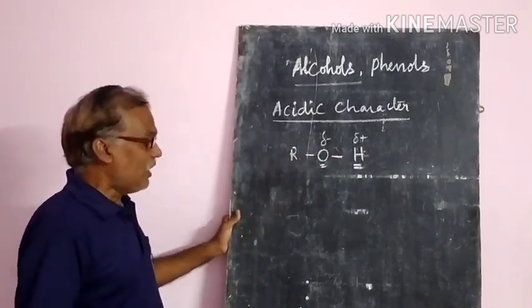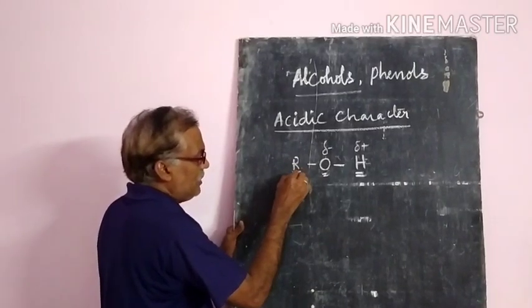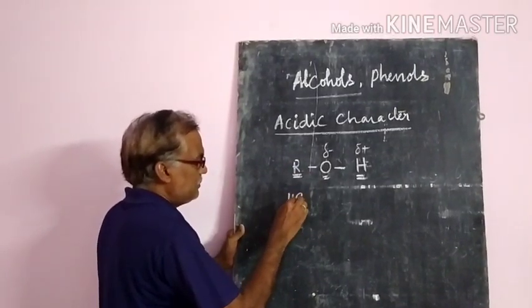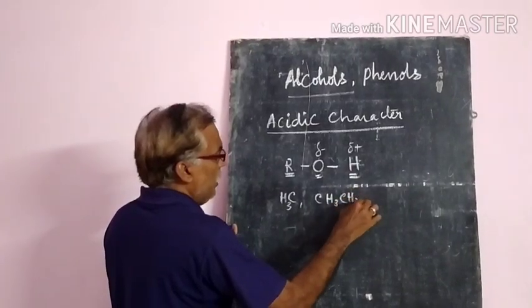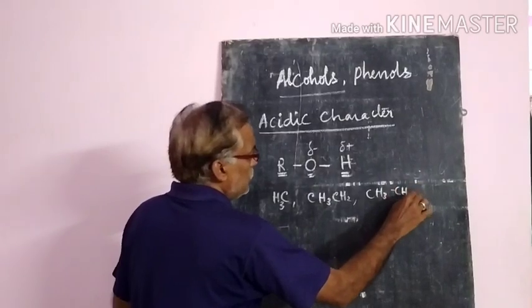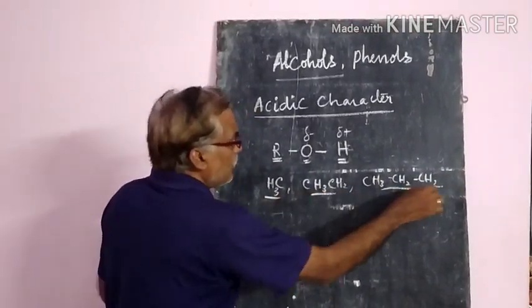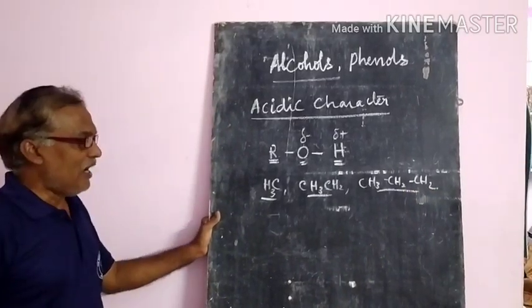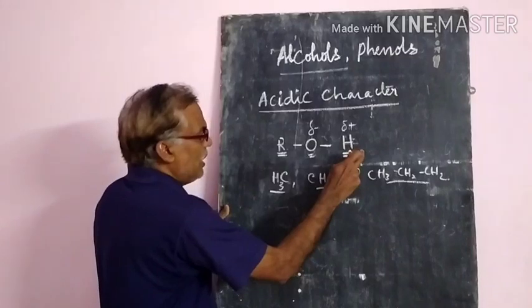If an electron releasing group is there, like a methyl group, ethyl group, or propyl group, so CH3, CH2, CH2 propyl groups, all these are electron releasing groups. If electron releasing groups are there in the alcohol, then what will happen?